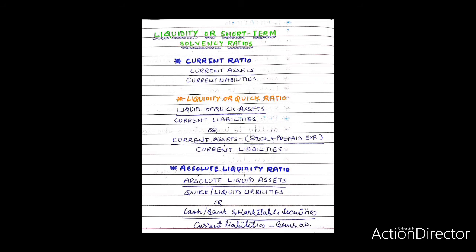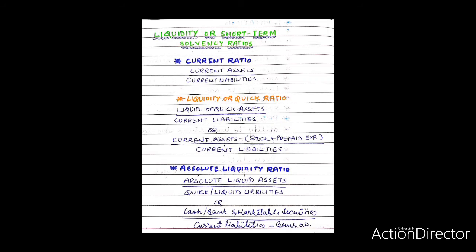For example, if the current assets of a firm are rupees 5 lakh and its current liabilities are rupees 2 lakh, then the current ratio will be 2.5:1. It implies that for every rupee 1 worth of current liabilities, there are current assets worth rupees 2.5. That is, current assets are 2.5 times of current liabilities.